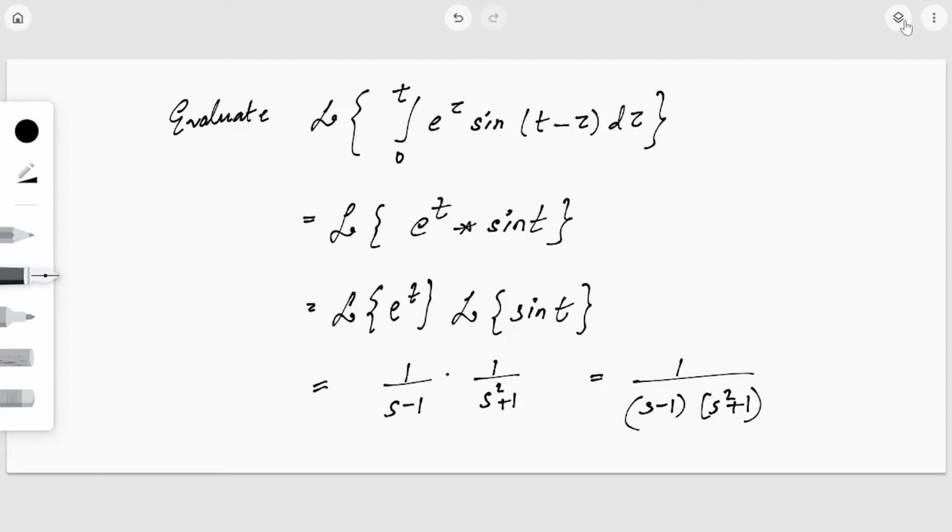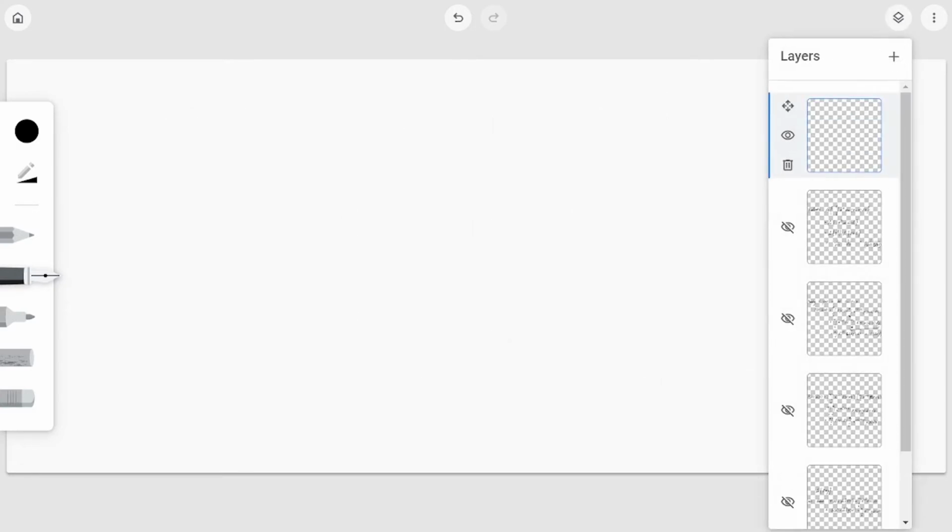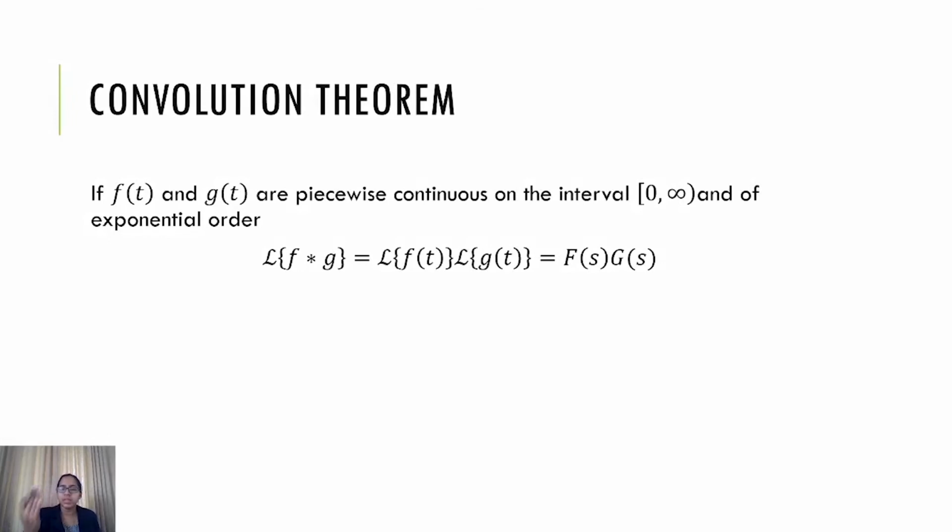Now, usually to determine the initial value problem, we need both the Laplace transform and the inverse Laplace transform. So in a similar manner, we have dealt with the convolution theorem, that is the Laplace transform of f star g is equal to F of s into G of s, where capital F of s is the Laplace transform of f and capital G is the Laplace transform of g.